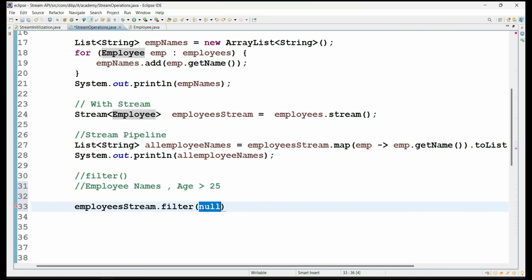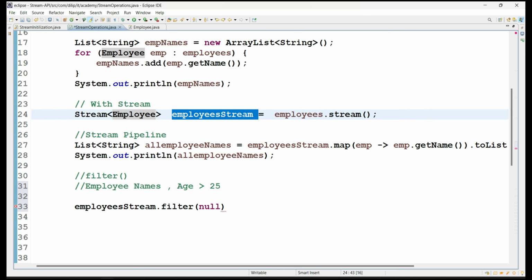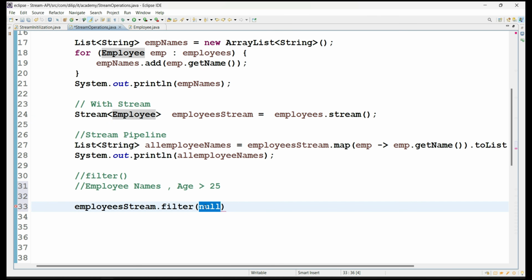So understand how to write or implement the methods as part of the stream API. You have to understand it very clearly. It's very simple. The stream object contains employee content, that means employee type objects. So whenever you take an element, you get an employee object.